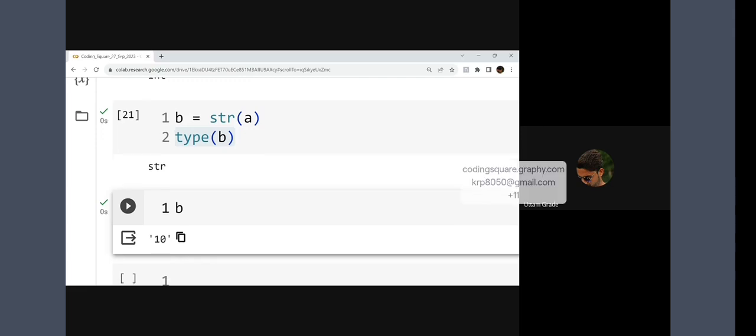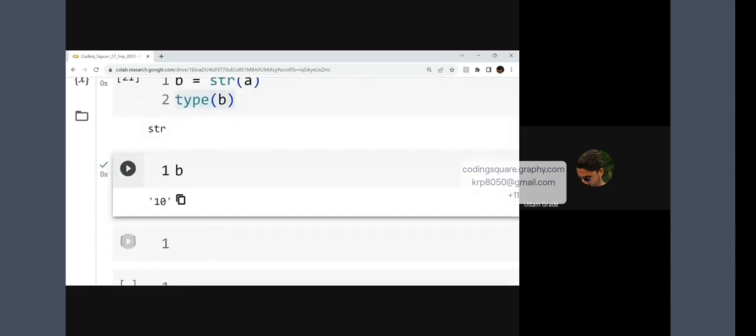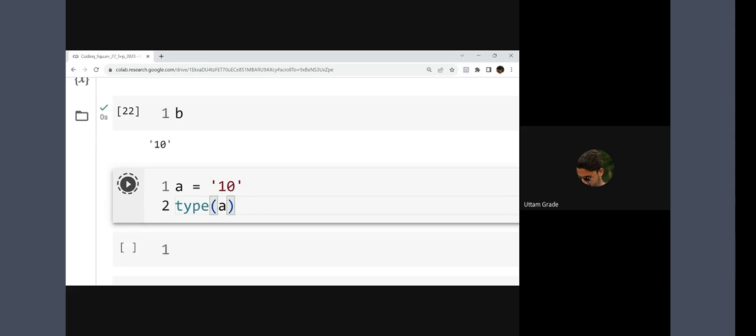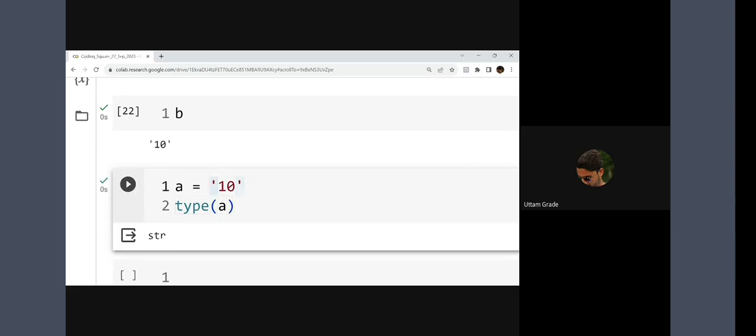Okay, sir. Can we do more also? Yes, we can do more. Suppose I have a value, a is equal to the string "10". If I check the type of a, what will it be? String. Yes, it will be string, because it is in quotes.